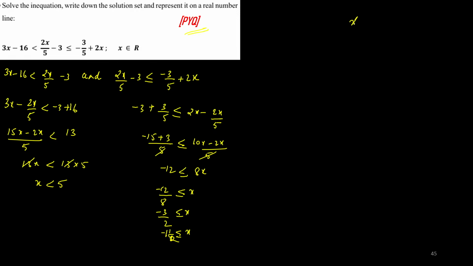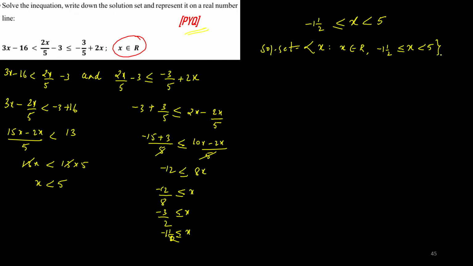Now I'll combine this. x is greater than or equal to minus 1 by 2, and x is smaller than 5. Now I should write the solution set. So what is the replacement set here? Replacement set is the set of real numbers, so the solution set should be written in set builder notation. So I can write x such that x belongs to the set of real numbers, and x is smaller than 5, x is greater than or equal to minus 1 by 2.